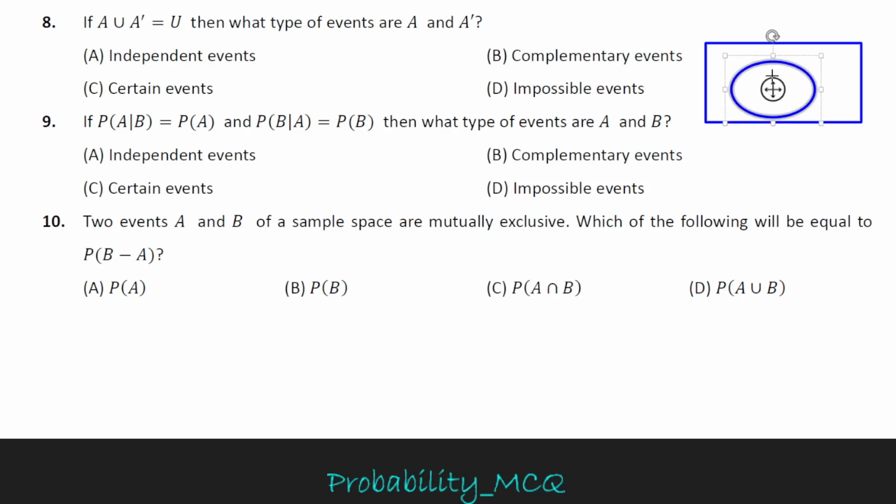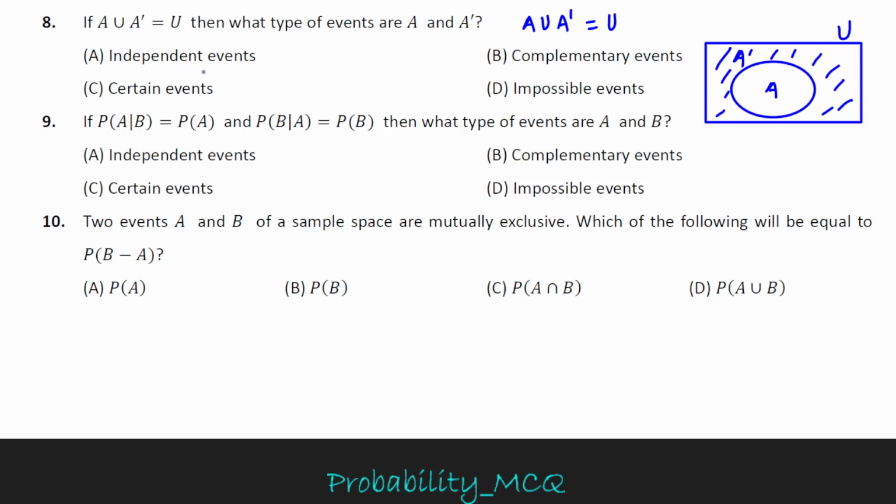Let me draw only one event. Sorry, this is event A. Okay, so the remaining part shows us A prime. A prime means the complement of A, and together they make the total sample space. That means P of A union A prime is always equal to the sample space.